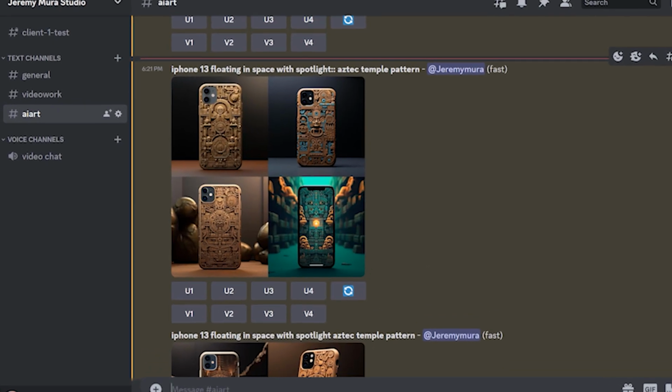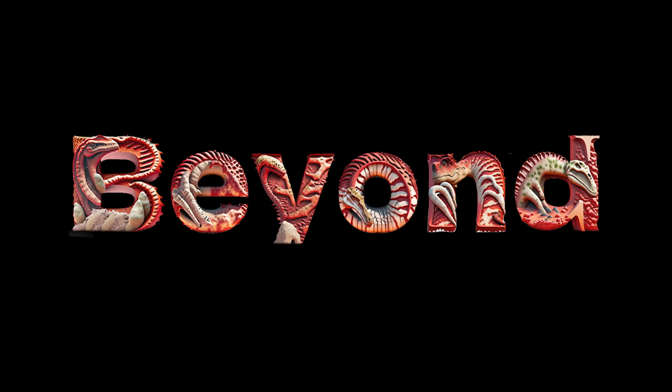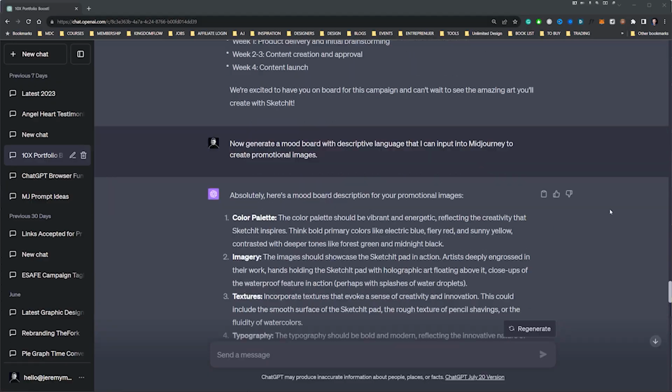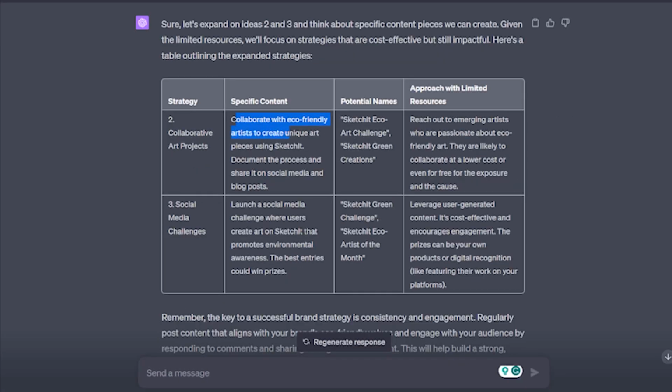I'll be showing you how to use advanced prompts to craft specific images in the style that you want. I'll also be talking about how to use generative fill and how to craft cool 3D text that you can use on your designs. We'll also be exploring different ways on how to prompt ChatGPT to create email newsletters, copywriting, headlines for content, or even generate ideas when you're working on a brand project.